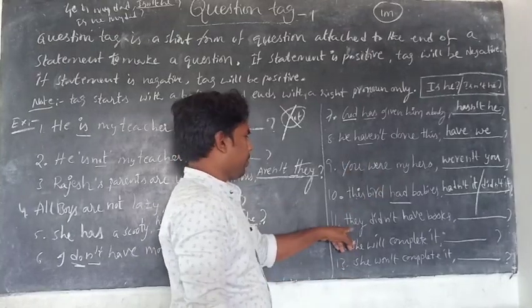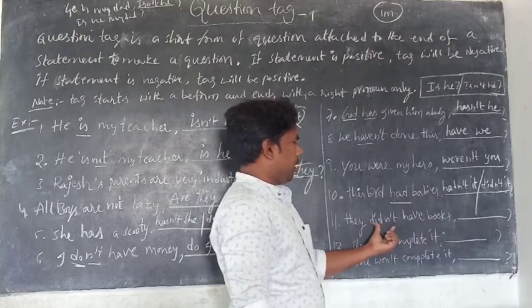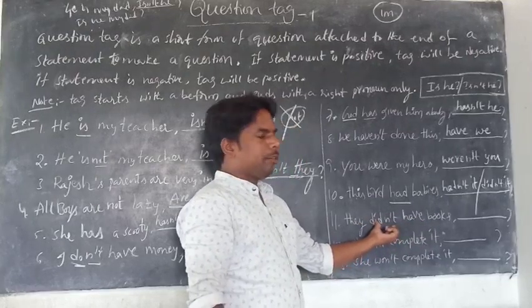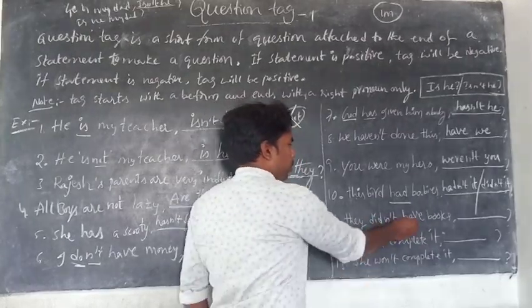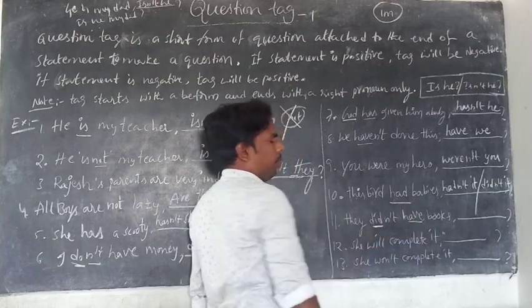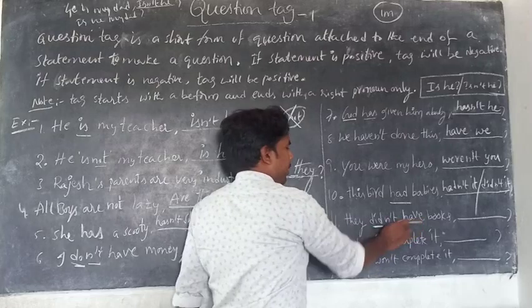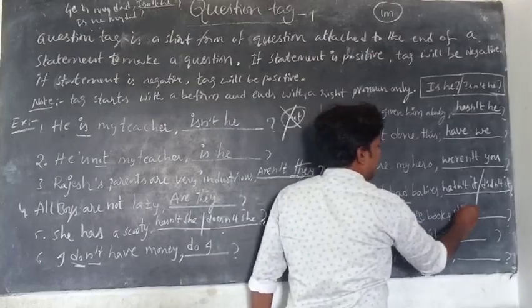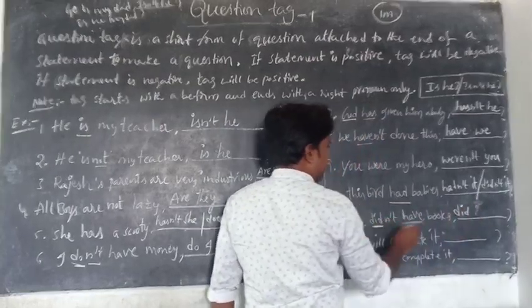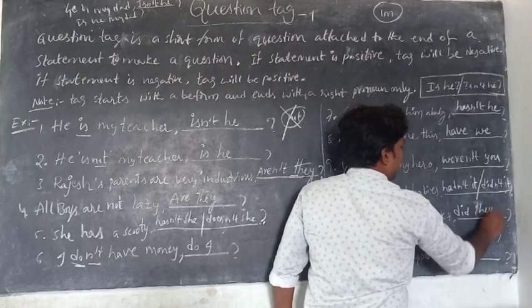Simple past tense. They didn't have books. It is a negative statement in past tense. What is the right be form? Don't take this one, it is the main verb. This is the right be form. It is a negative statement, so the tag will be positive.